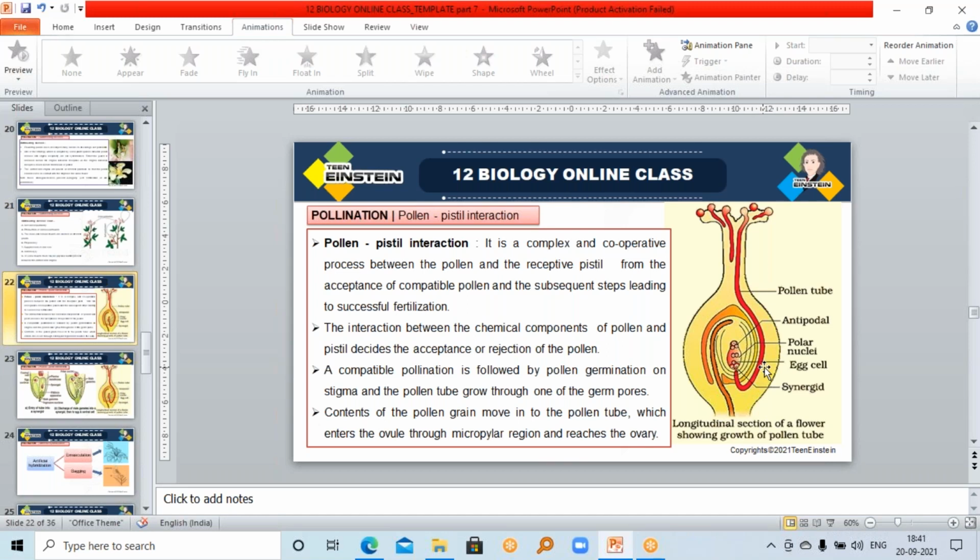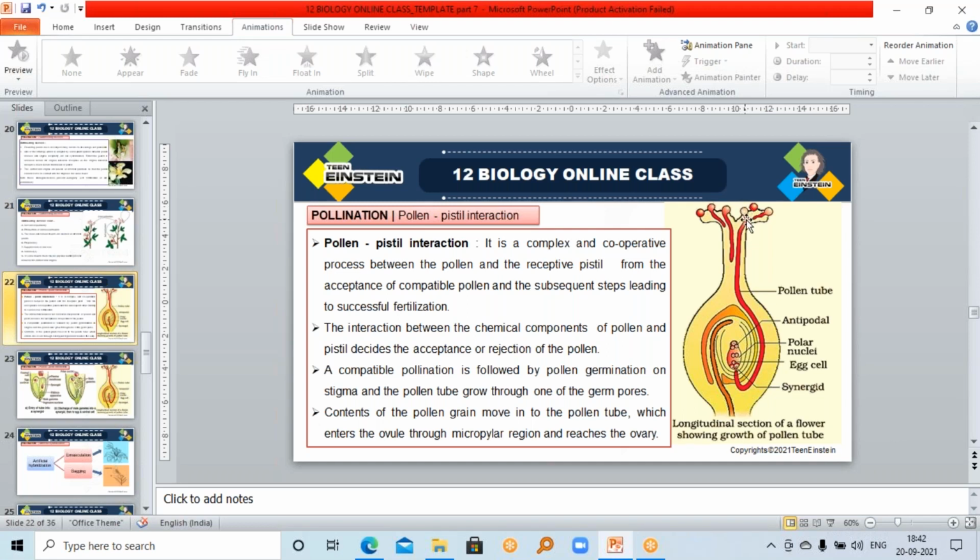We have learned there are germ pores on the exine. While learning about the pollen grain structure, we have learned that there are germ pores on the exine. So the pollen tube grows through one of these germ pores. Here you can see the exine and intine. We have learned about the layers of the pollen grain. So that exine has germ pores. Through any one of those germ pores, the pollen tube will start growing.